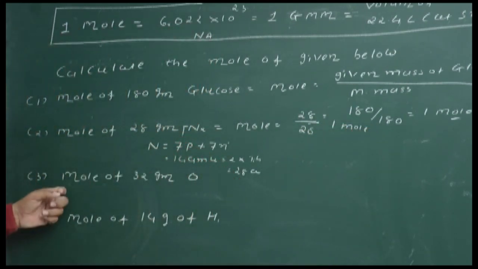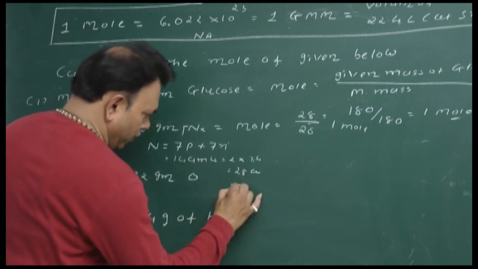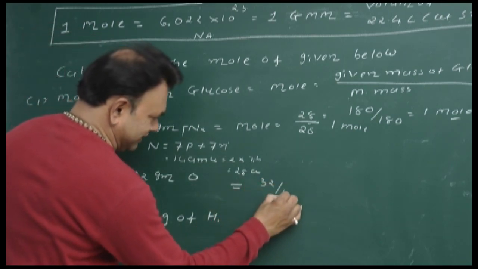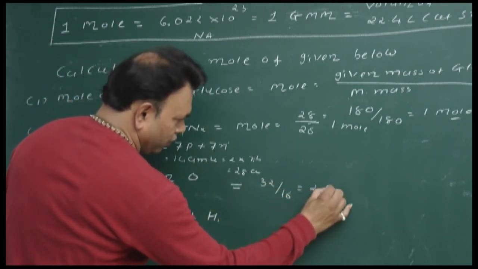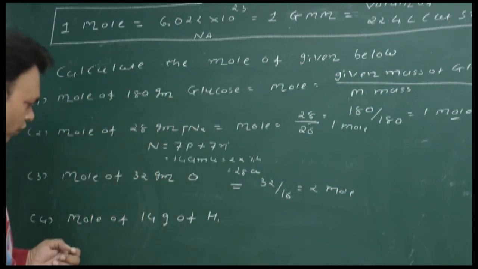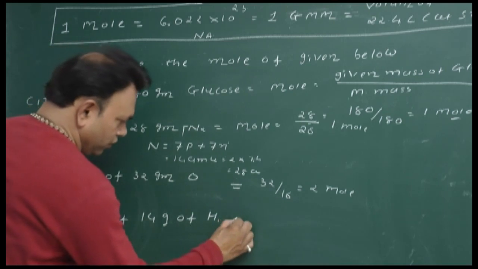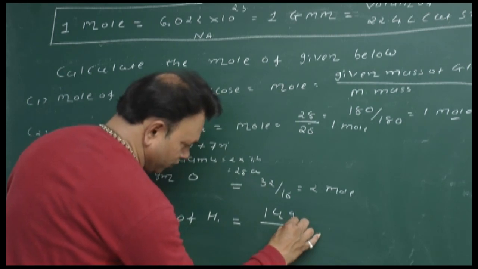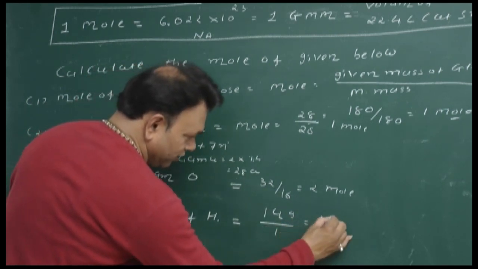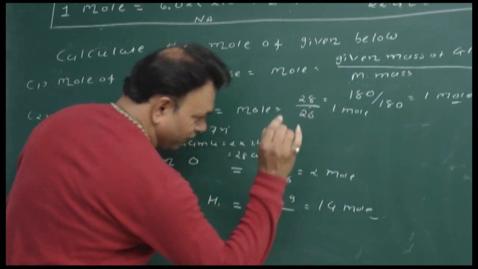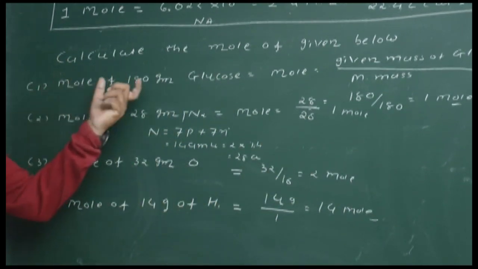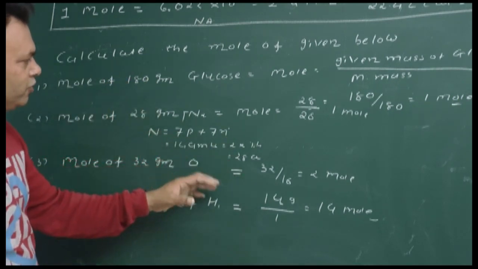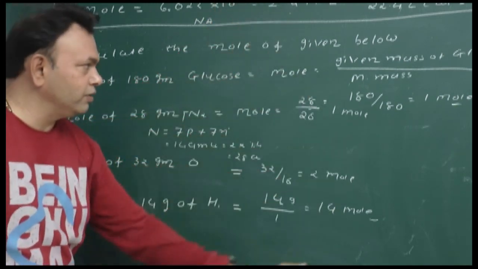So here same as mole of oxygen. So oxygen's atomic mass 16 and molecular mass 32. They given a weight of 32. So 32 upon 32 is equal to 1 mole. Same as mole of 14 gram of hydrogen. So mass of hydrogen having 14 gram and the atomic mass of the hydrogen having 1. So it is 14 mole. So we just find out the mole with the help of the weight of substance and the atomic mass or molecular mass of the substance, and we just counting the number of moles like this one.